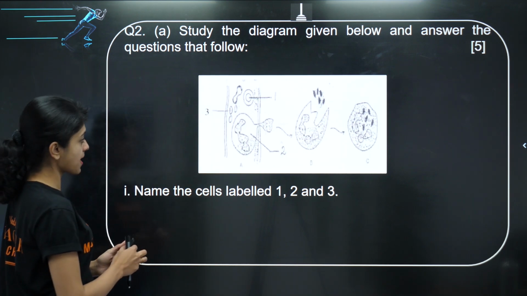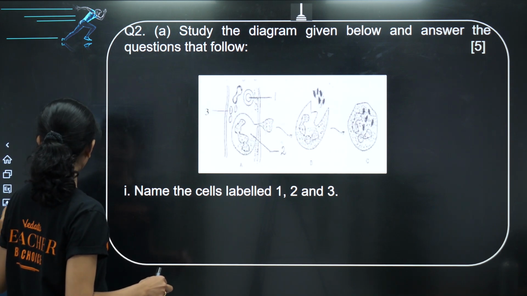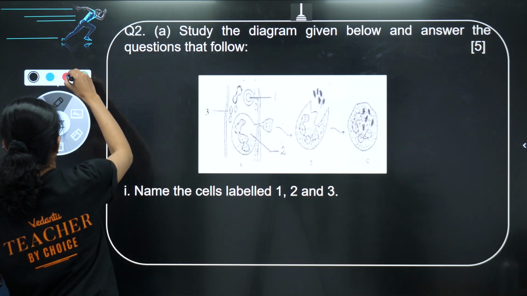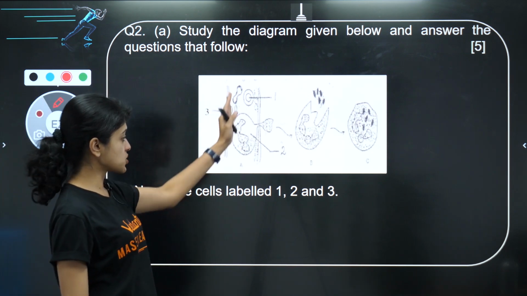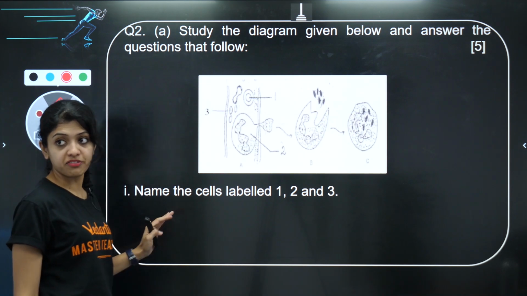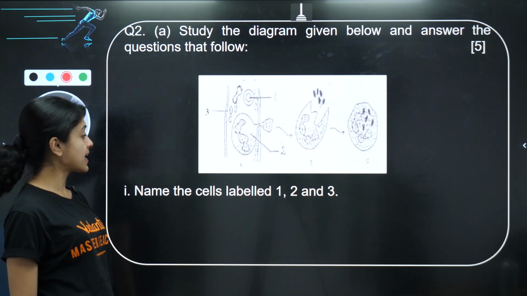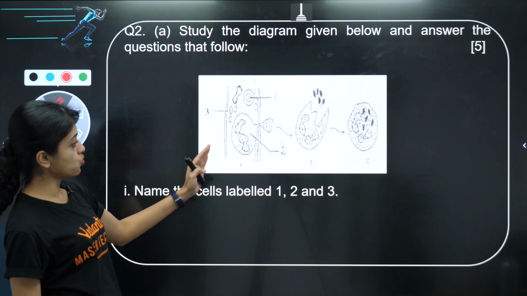Yes, it is the blood vessel, the blood cells inside the blood vessel. That is what you see in the very first one. The first question is, name the cells labeled 1, 2 and 3.